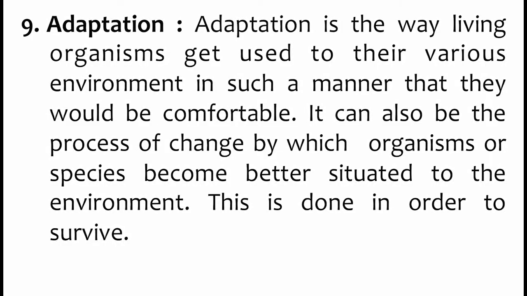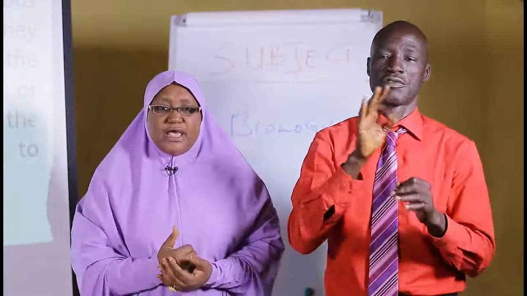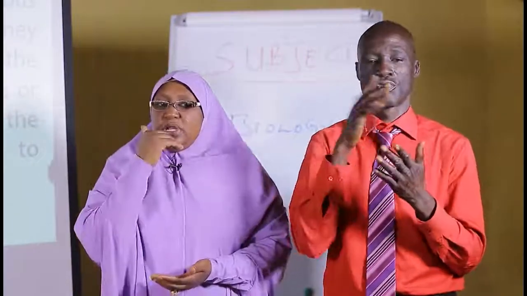Then the next one is adaptation. It is the ability or the way living organisms get used to the environment. That is your ability to stay in your environment without any problem. That is what we call adaptation. If an environment is not conducive for an animal, it will have to suffer.